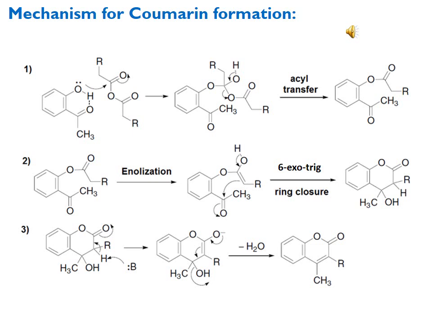After the removal of water, we get the double bond, and so with the dehydration, we are now with the formation of coumarin molecule, which is substituted at third and fourth positions. So this is the overall mechanism for this coumarin formation.